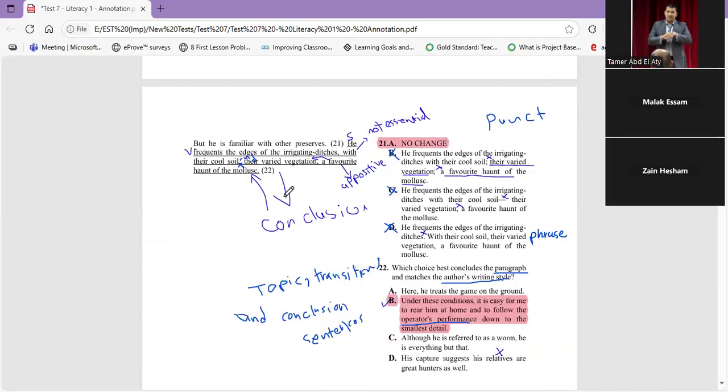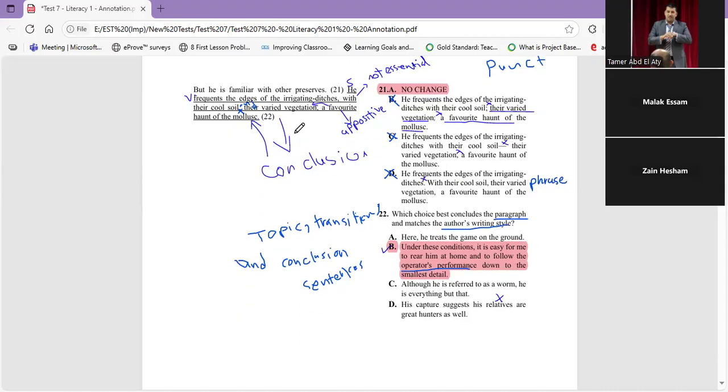Then after that he said, take care, I need something as a conclusion. So I'm not going to change this, except if it's 21. As you can find, 21, no change. He frequents the edges of the irrigating ditches with their cool soil, their varied vegetation, a favorite haunt of the mollusk. Okay, let's find which one actually equals whatever we mentioned.